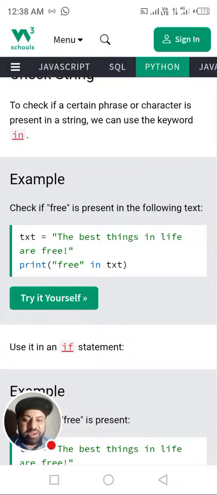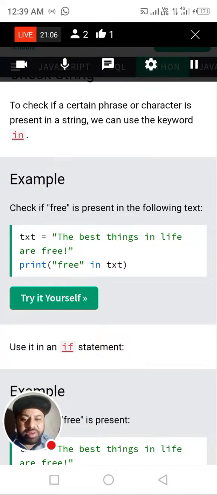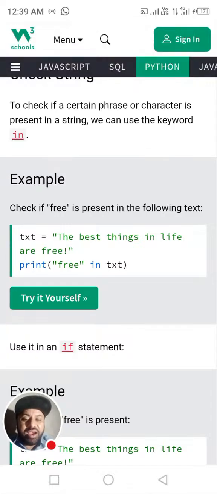But first of all, what is this format? Let's see that. Check if free is present in the following text. Here the text is "The best things in life are free". It is a string, but print free: we are giving the parameter in the print command, free in text. Now we look for free in text. It will match with "the best things in life are free".